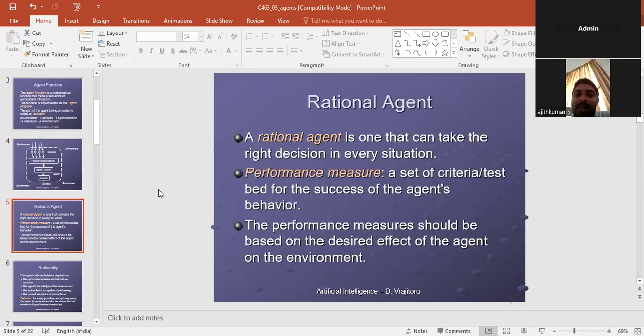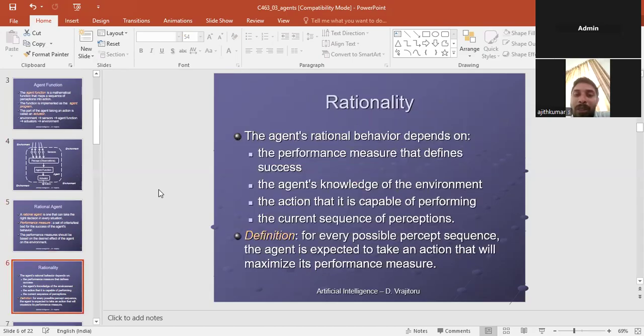Then next, rational agent. It is the one that makes the right decision in every situation. What does performance mean? A set of criteria to test the success of agent behavior. The performance measure should be based on the desired effect of the agent on the environment.